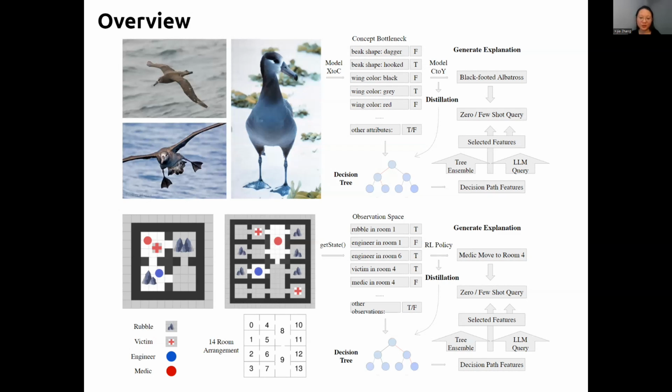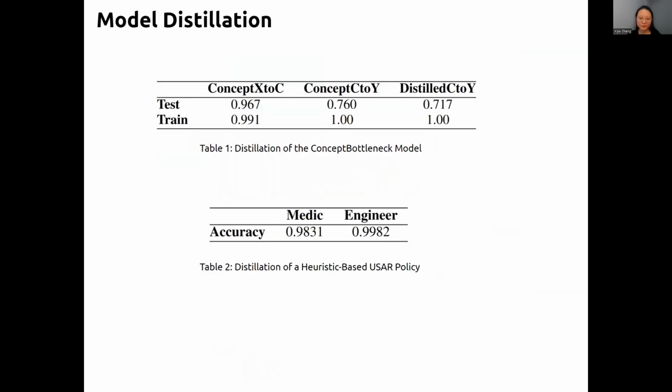Our method falls into 2 constraints. First, the target network should not have a significant decrease in performance after distillation. Second, the task settings must consist of interpretable features so that feature extraction can lead to a set of interpretable concepts. We resolve the second constraint by the task beds we choose: bird identification through concept learning on the CUB dataset, and a multi-agent reinforcement learning environment on urban search and rescue.